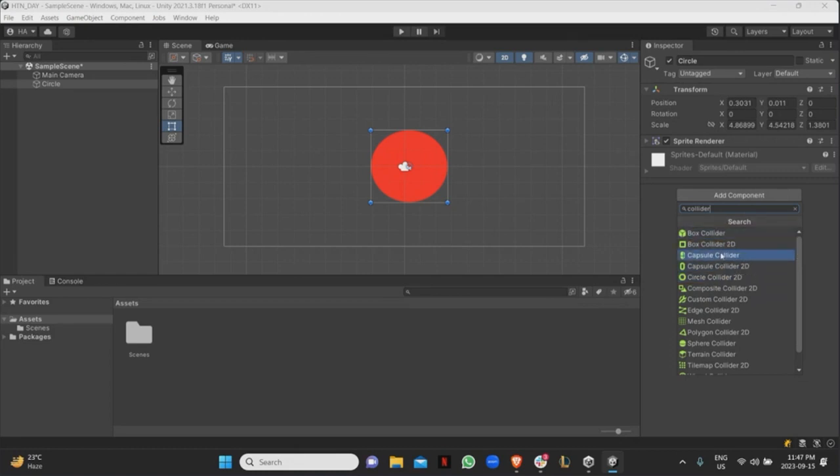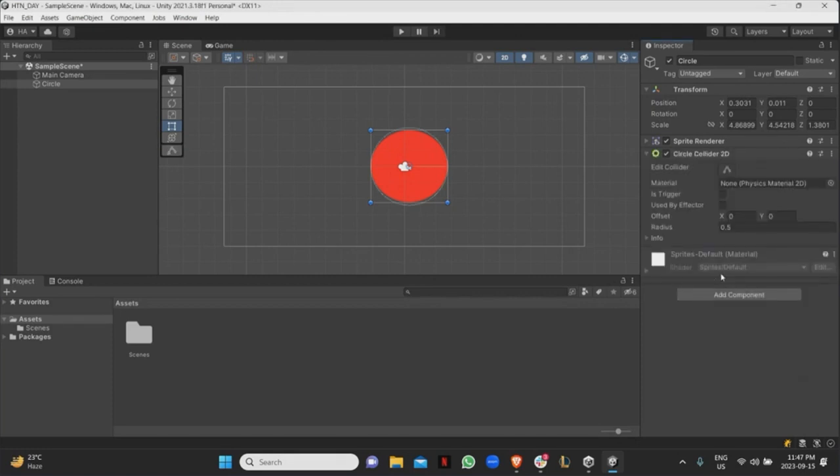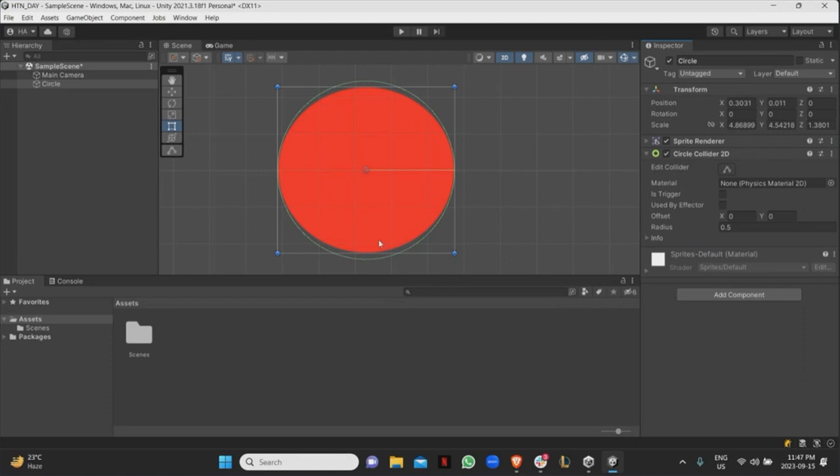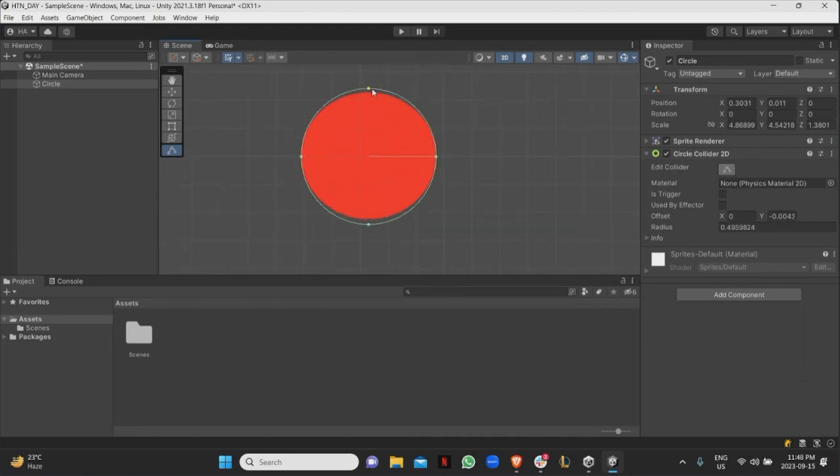So for here, I want to add a circle collider. So let me find that. There we go. And as you can see, the circle collider is basically this green circle that's added. And then if you click on this button right here, you can edit the collider. So you can make it a bit bigger. You can make it a bit smaller.